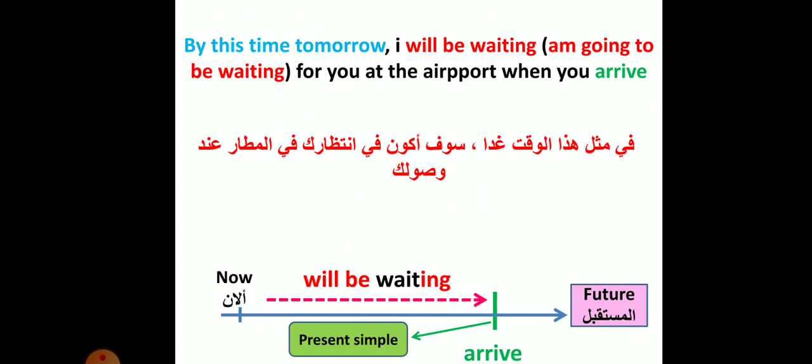By this time tomorrow is the time expression. I will be waiting, or I am going to be waiting, is verb to wait in the future continuous, for you at the airport when you arrive. When you arrive is here the short action, and we conjugate verb to arrive in simple present. Look here at the timeline. We have the long action and we have the interruption.